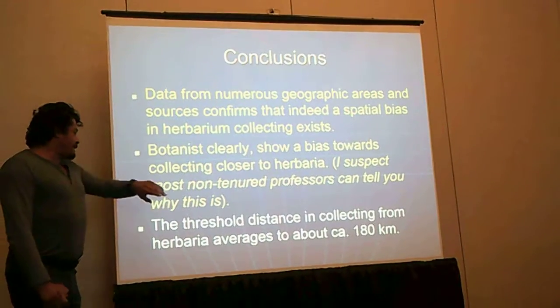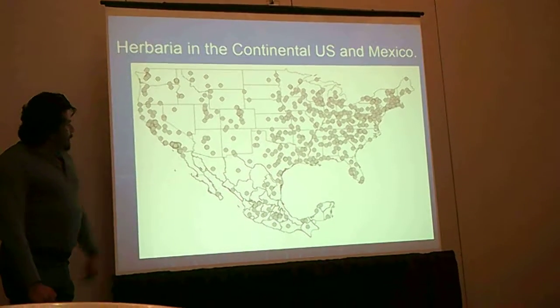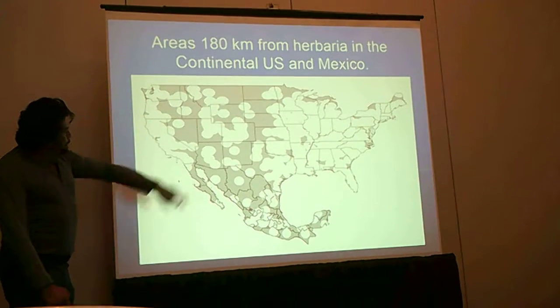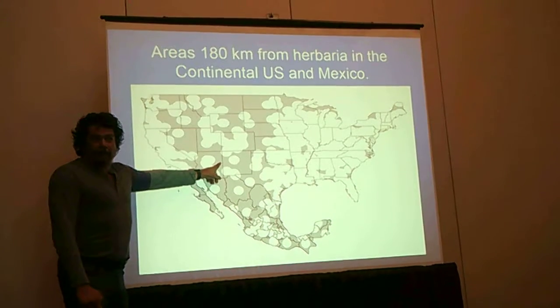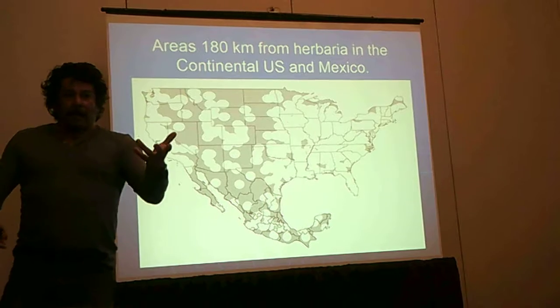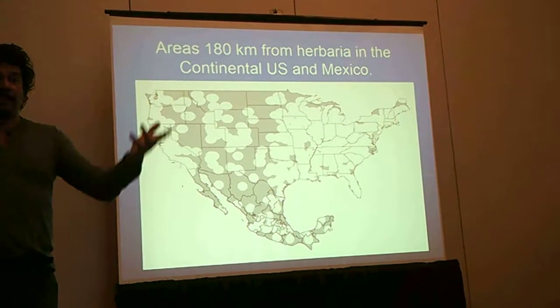So the threshold distance is about 180 kilometers, like I said. Here's the map of all the herbaria, at least in Mexico and the continental United States. If we do this buffering of 180 kilometers around them, we can look at these black areas as what I would suspect to be areas with low specimen collecting.